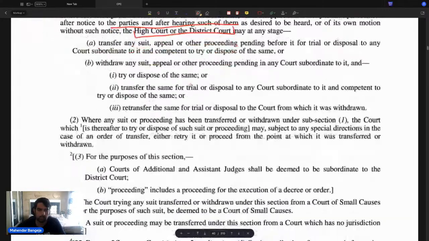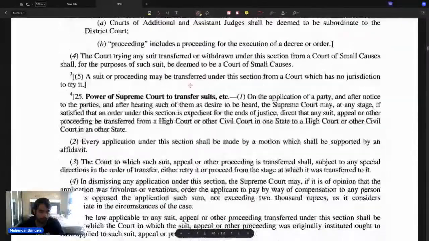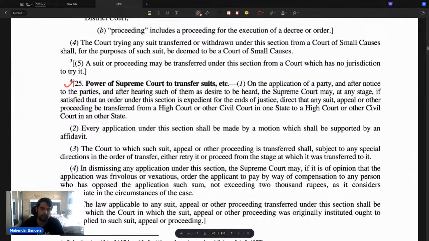जो power supreme court का है, that is something which has been provided in section 25. Section 25 में you have the power of the supreme court to transfer the proceedings from one high court to another, or a court subordinate to one high court to another. But in this case, one thing that you have to understand is that it has to be expedient for the ends of justice. The transfer is permissible only when it is expedient for the ends of justice. So where it is not expedient for the ends of justice, then the transfer is not maintainable.